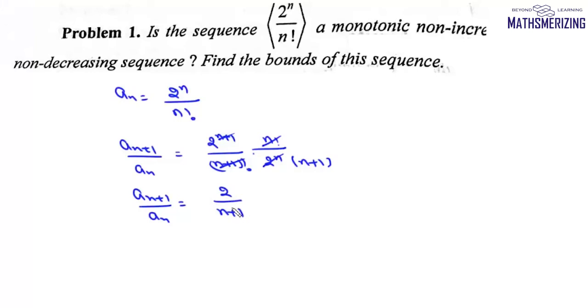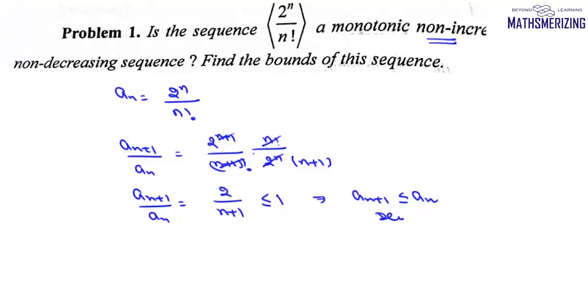Now n plus 1 is always greater than or equal to 2. That means 2 upon n plus 1 is always less than or equal to 1. So from here we can say that an plus 1 is less than or equal to an. That means the sequence is a decreasing sequence or monotonic non-increasing sequence. Now we have to find the bounds of this sequence.